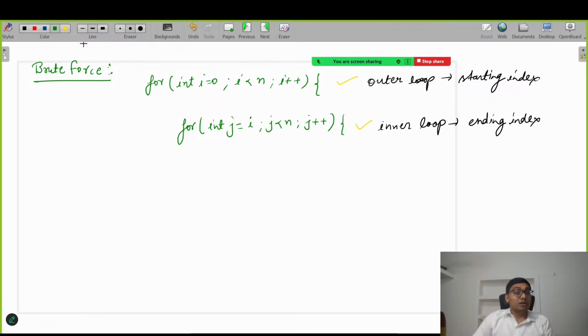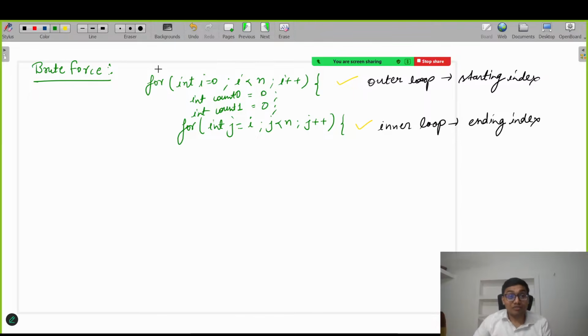But for each subarray I need to count the number of zeros and the number of ones. So here we need to define two variables, int count0 and int count1, and you can initialize them with 0 initially.